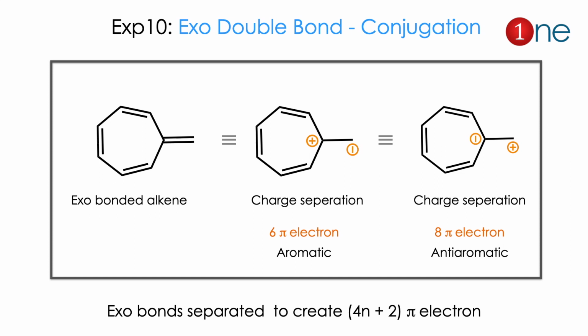The next example is the exo double bond, whether it participates in conjugation or not. Here I have given the exo double bonded alkene. What really happens is that the exo double bond can participate if there is a charge separation. So how can the charge separate? The charge should separate based on stability. We know that aromatic is more stable. That's why the system should split the charge according to the aromaticity. So the system has to spread like plus and minus. Plus will be inside the ring, so it has 6 pi electrons. If minus is inside the ring, you would have 8 pi electrons, which is anti-aromatic. So the exo bonds are separated to create 4n plus 2 pi electrons, definitely Huckel electrons.